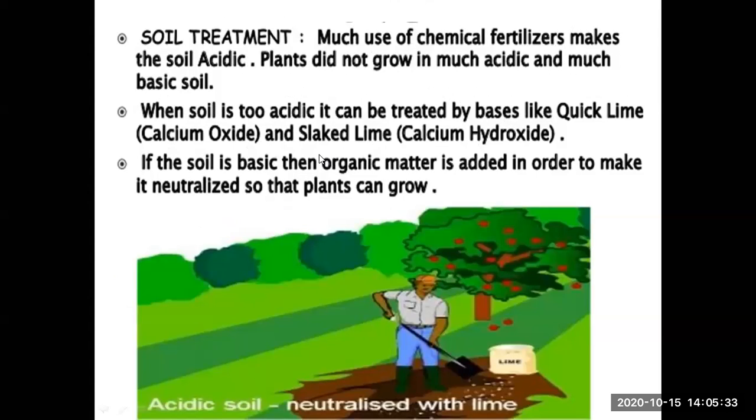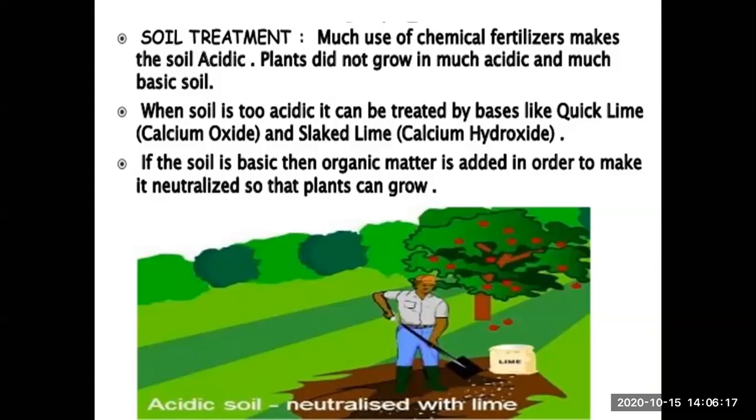Next importance of neutralization is in soil treatment. Students, like we have discussed in chapter 9, soil is very important for the production of crops. Like we all know, plants, trees, crops, all of these things grow in the soil. So soil should be treated before planting seeds. हम लोग क्या करते हैं? Seeds sow करने से पहले soil को भी treat किया जाता है. That means we make it suitable for the growth of seeds. हम seeds को वहां पर अच्छे से grow कर सके, आपकी अच्छी crop हो, production अच्छी हो, fruit मिले, proper आपको grains मिले. So we have to treat the soil.